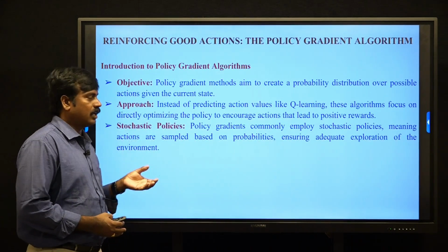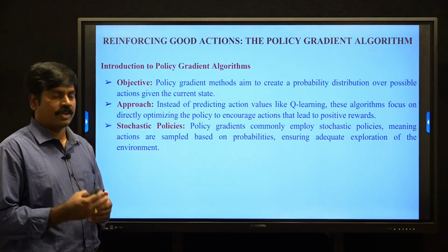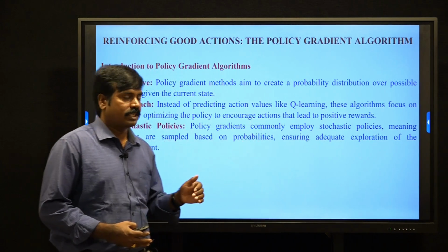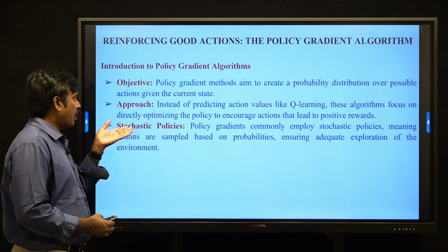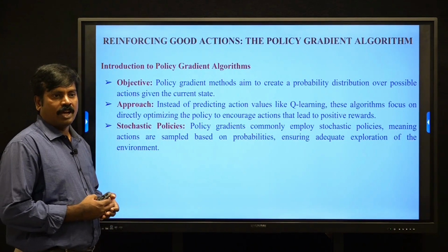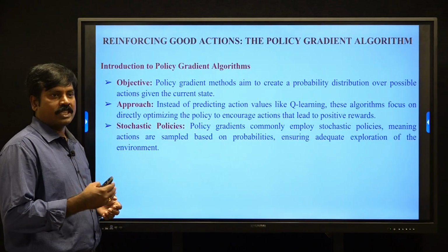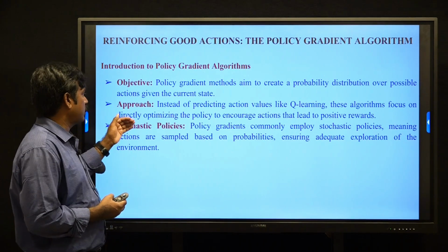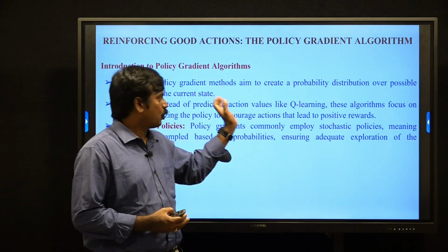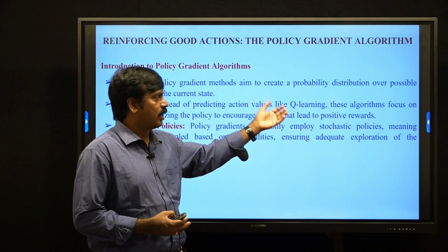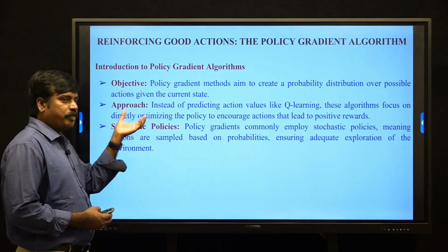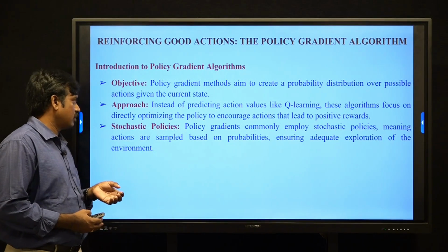The approach is, instead of predicting the Q values like Q-learning, they are focused on directly optimizing the policy functions for the states and the corresponding available actions.